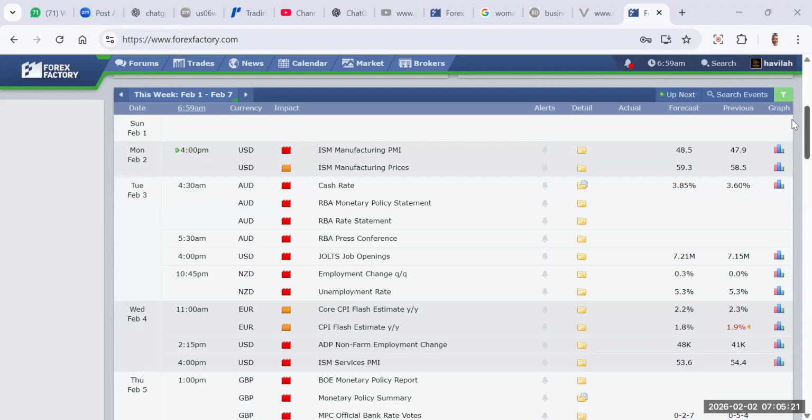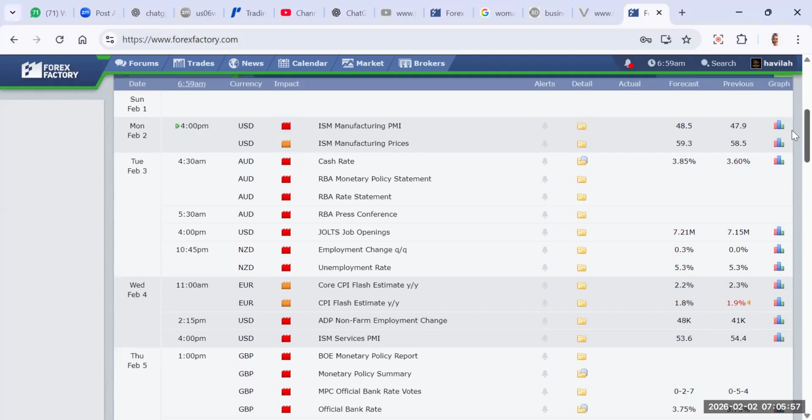All right, so let's look at the key events for this week. Today is Monday, 2nd of February 2026, and there are two important events from the United States today. We have the ISM manufacturing PMI and the ISM manufacturing prices from the United States by 4 p.m. today. The ISM manufacturing PMI is a high impact event, while the ISM manufacturing price is a medium impact event. So both of them combined together could actually give some volatility on the US dollar. So let's take note of that.